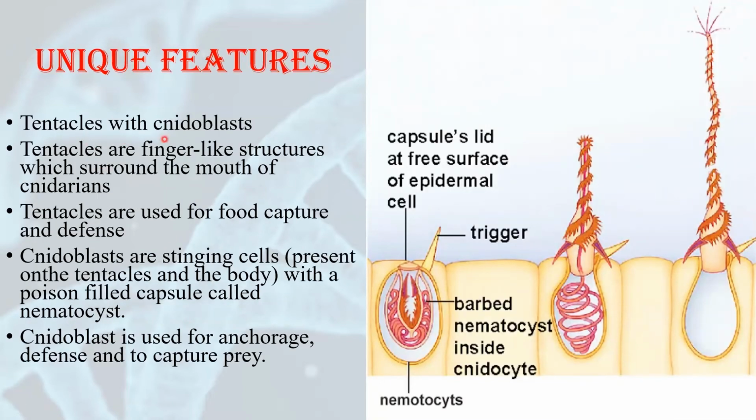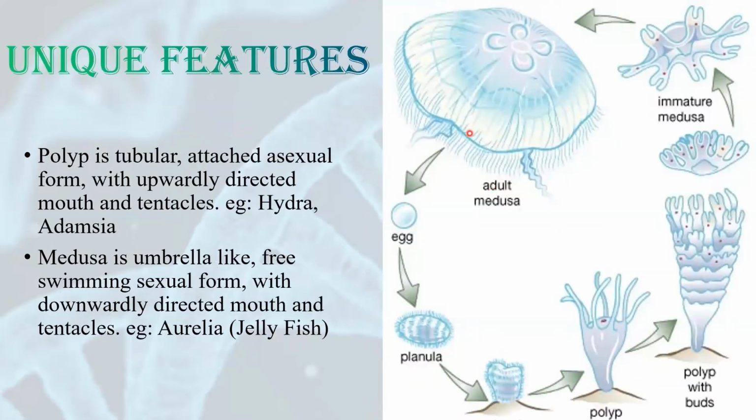Their tentacles consist of cnidoblasts. As I said earlier, they are known as cnidarians because the tentacles consist of cnidoblasts. Here, this is the diagram of a cnidoblast. Tentacles are finger-like structures. They surround the mouth of the cnidarians. As you can see in the previous figure we have seen, both polyps and medusa consist of tentacles, and tentacles surround their mouth.